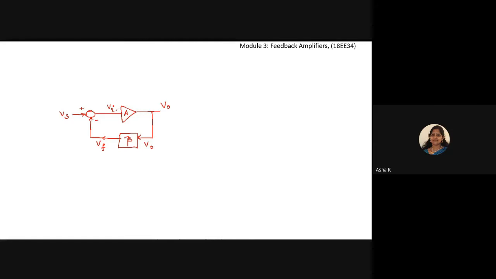If I expand this concept further and redraw the circuit by considering the mixing network as well as the sampling network, the circuit looks like this.